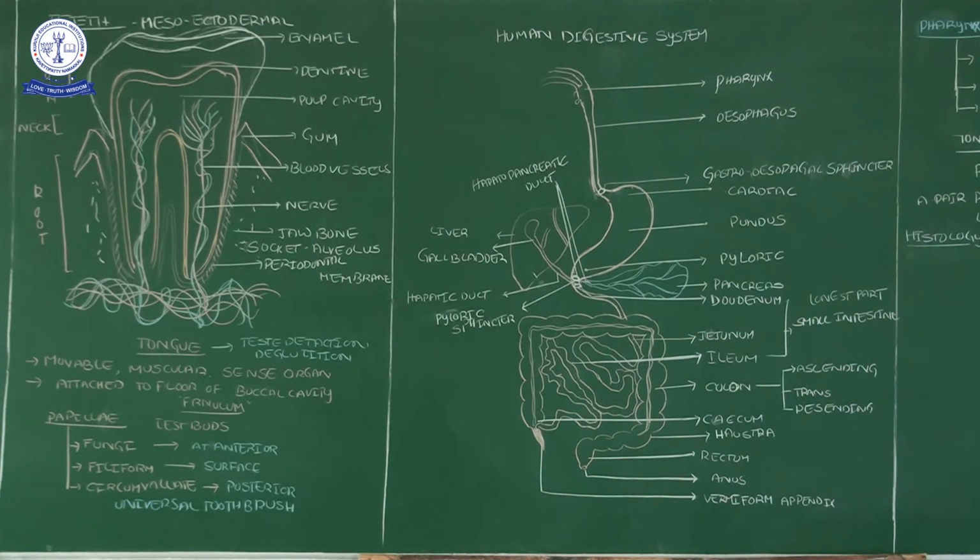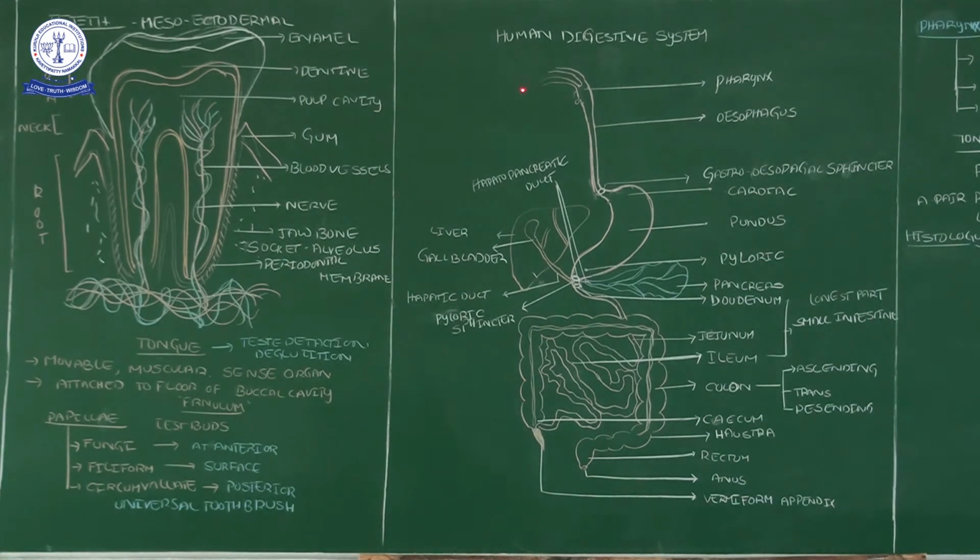On the roof of the buccal cavity, one important structure is there, that we call the palate. The palate is again divided into the soft palate and hard palate. The hard palate surface has a rippled surface. At the back of the soft palate, a bell-like structure hangs at the end of the buccal cavity, that we call the uvula. That we completed yesterday.